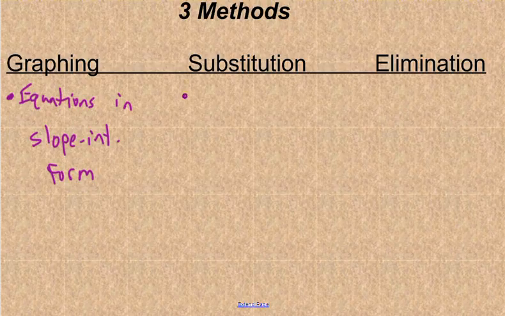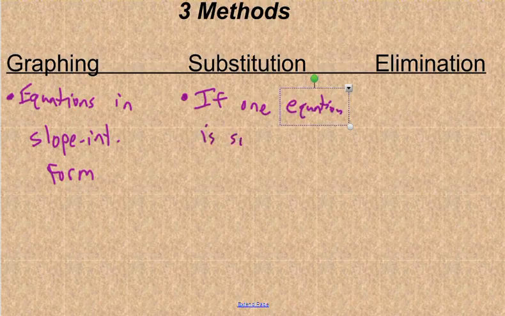Substitution method, here's what my advice would be. If one equation is solved for x or y, or both, because if they're both in slope-intercept form, they're both solved for y, so you could use the substitution method then. But if at least one equation is solved for x or y, or if it's easy to solve one of them for x or y, then the substitution method is pretty good.